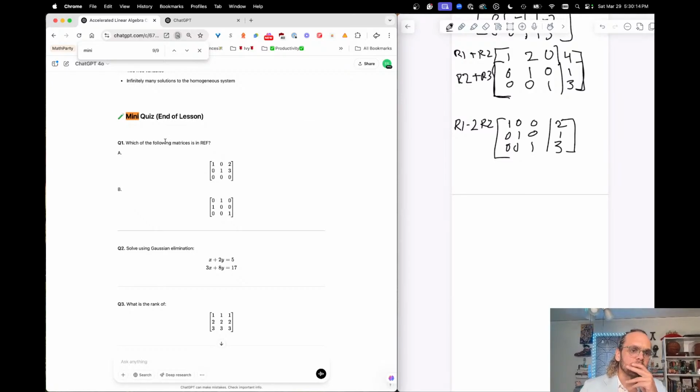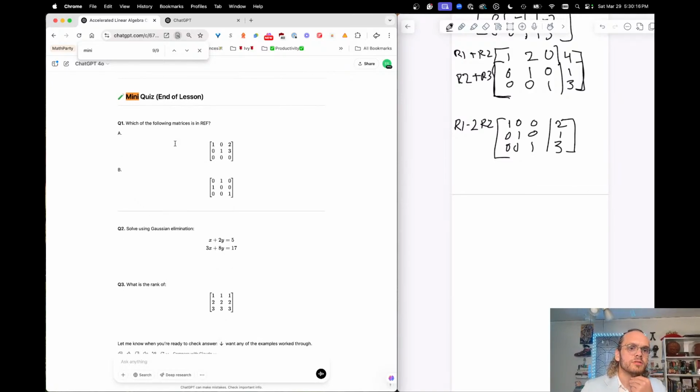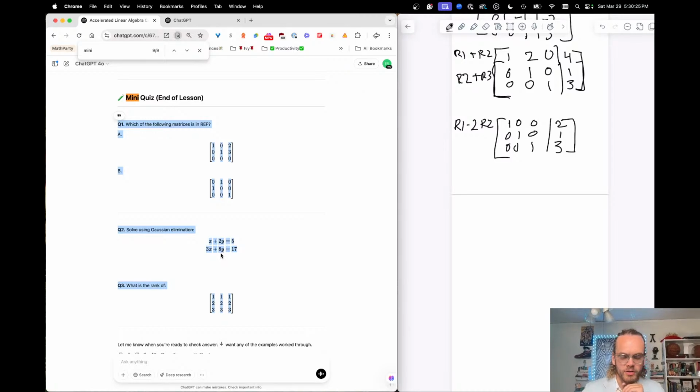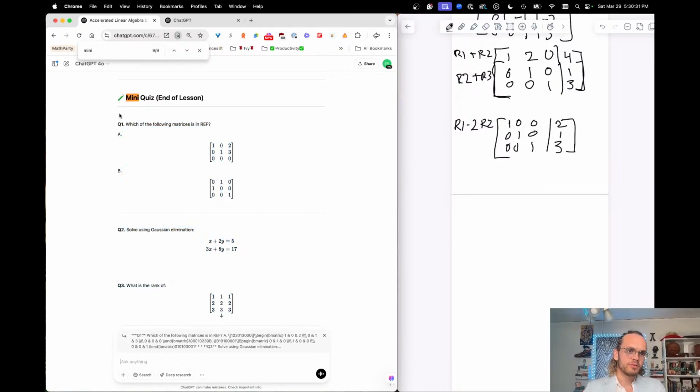So, which of the following matrices are in REF? Rank of this is 3. Oh no, I need to actually solve that, don't I? I got to solve using Gaussian elimination. So I'll go, quote, give me the answers for these.